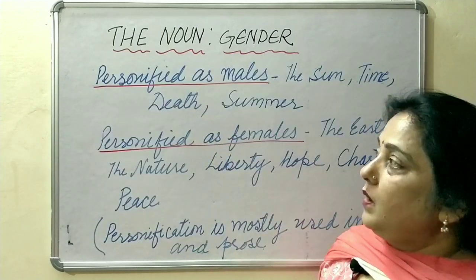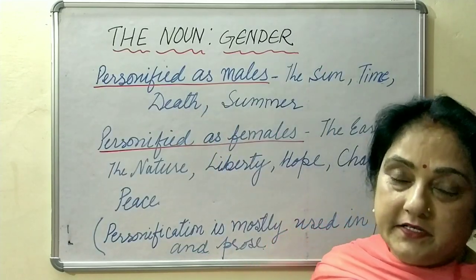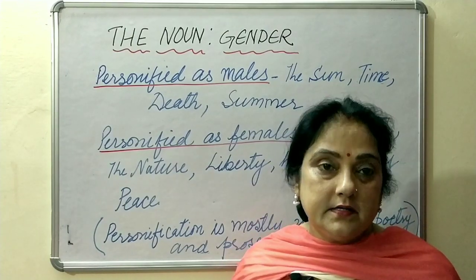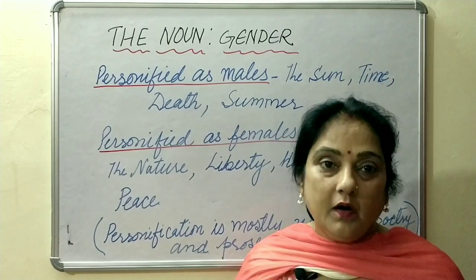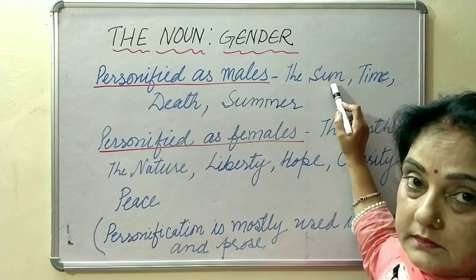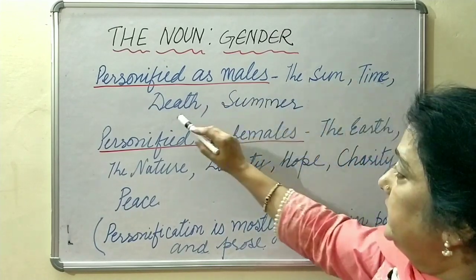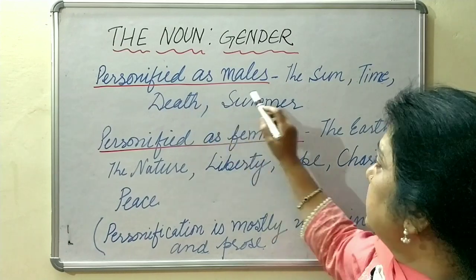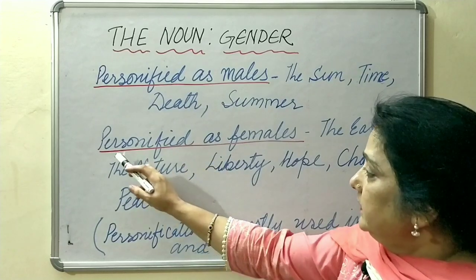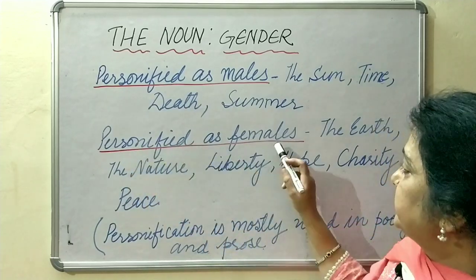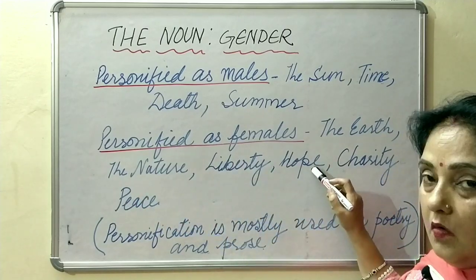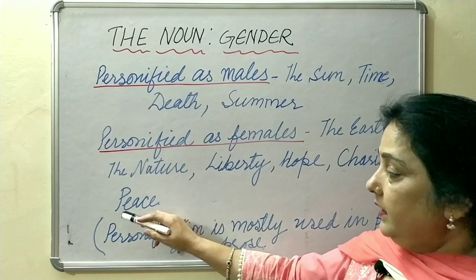There are some nouns which are personified. Personified means they are treated like characters, like male or female. For example, the sun, time, death, summer. These are all treated like males. Now, personified as females. The earth, the nature, liberty, hope, charity and peace.